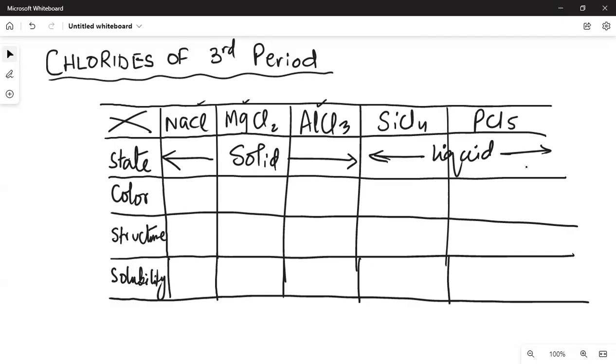Color में first three are white solid. Like NaCl is a common table salt and that is white. So these three are white. Silicon 4 chloride and PCl5 are colorless, like water, colorless.